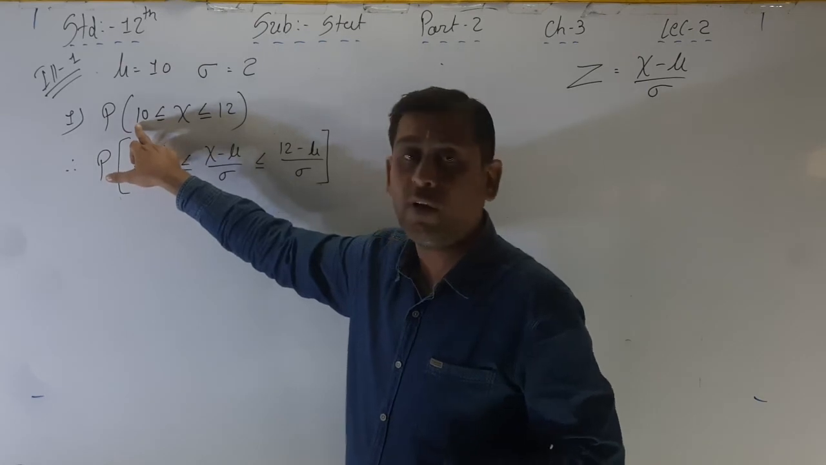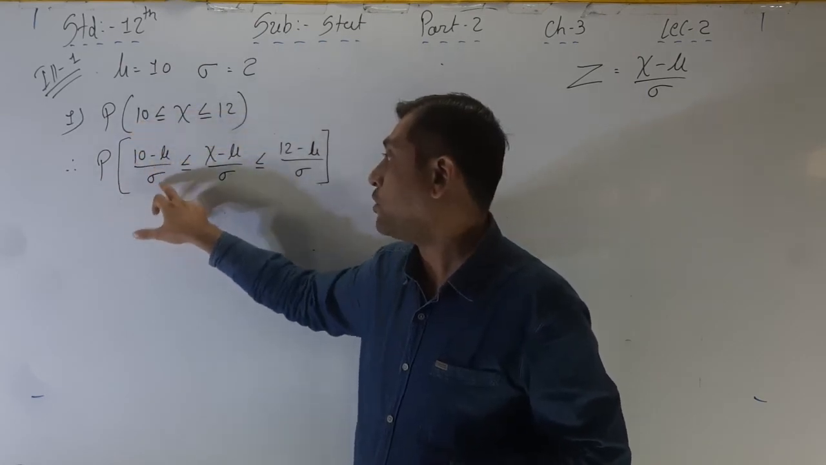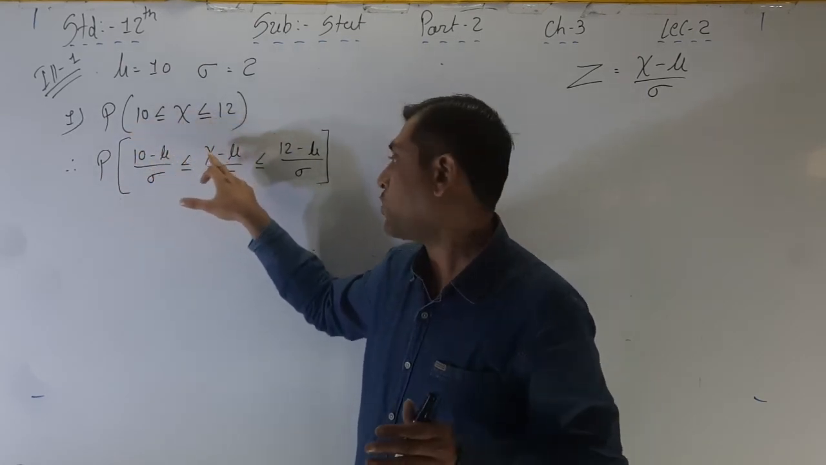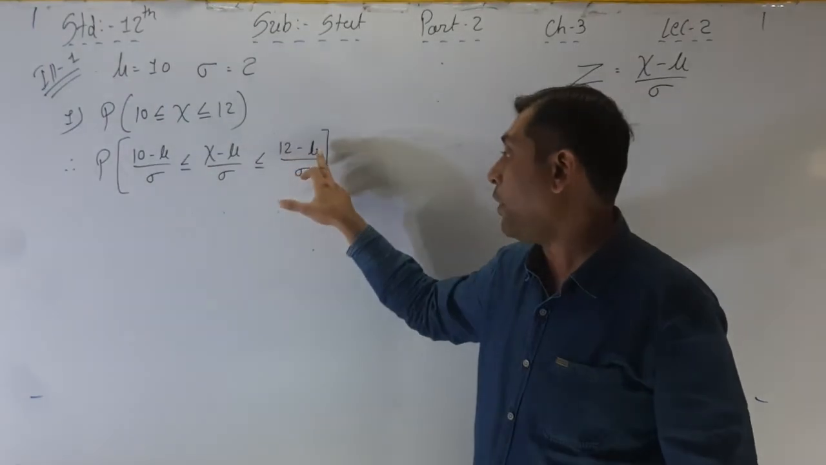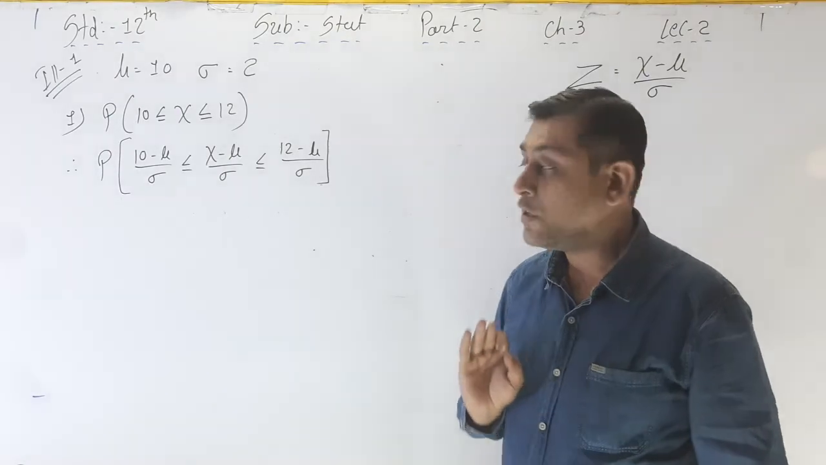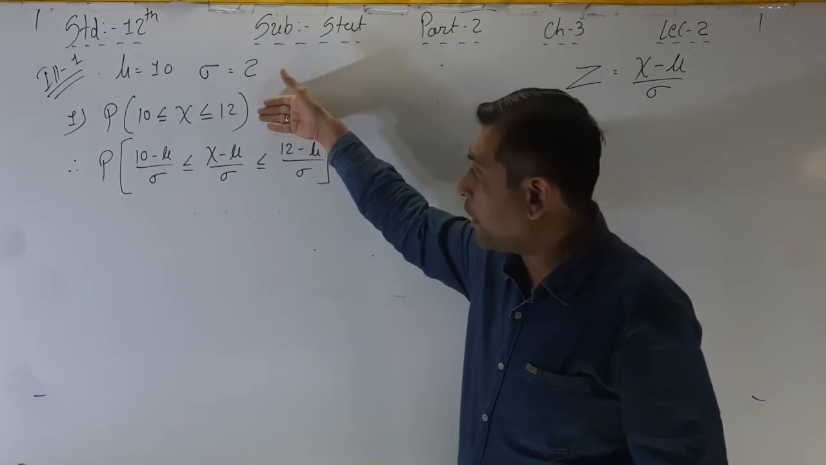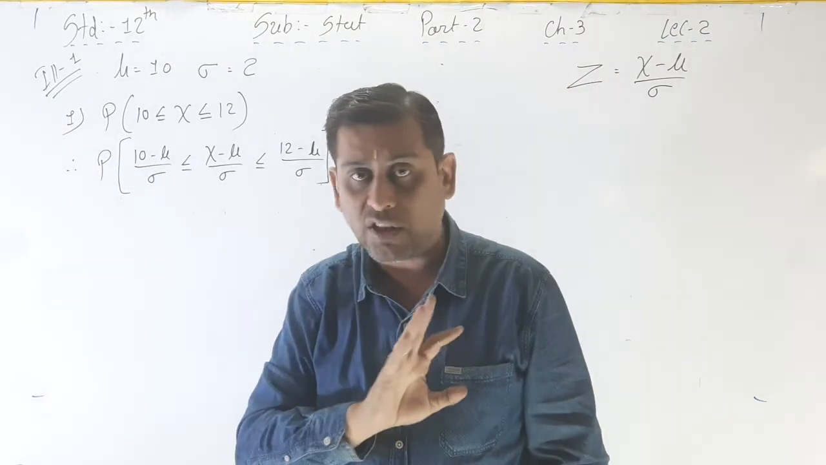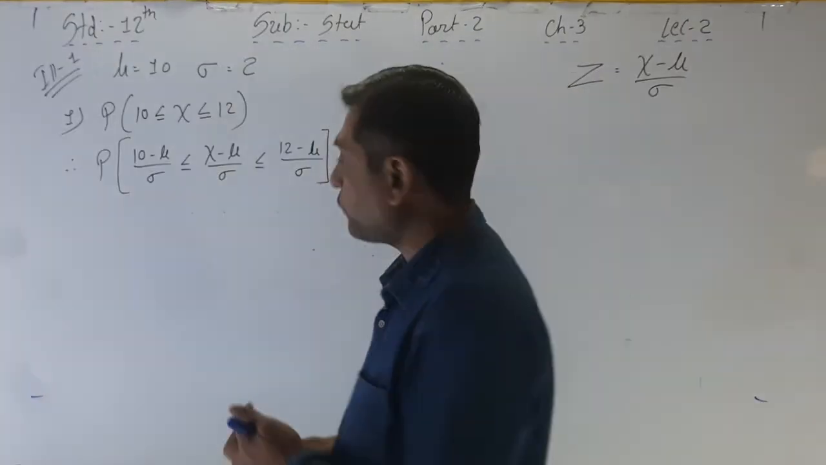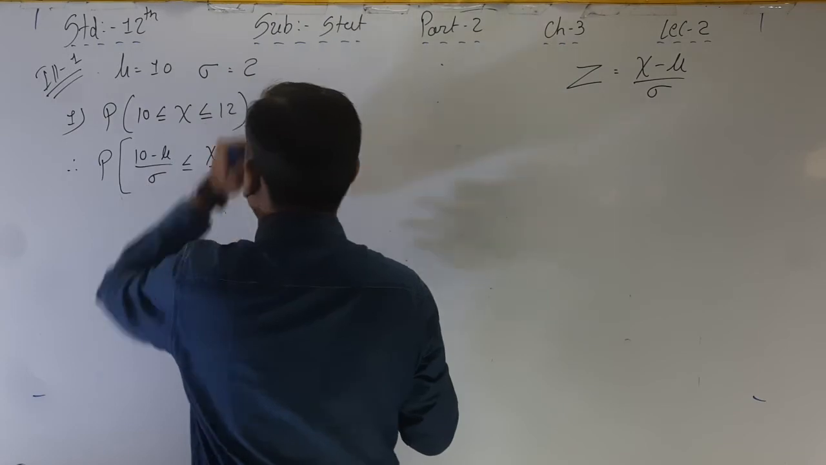So here x is equal to 10. So 10 minus mu upon sigma. Here x is equal to x, that's why x minus mu upon sigma, and here x is equal to 12, so 12 minus mu upon sigma. Here I am just converting the normal variable into a standard normal variable, nothing else. Okay. Now put the value of mu and sigma.